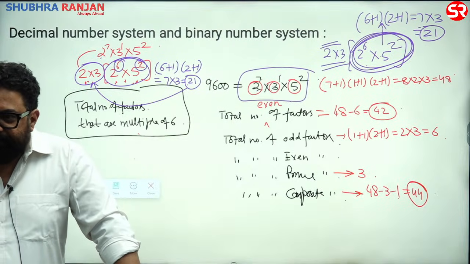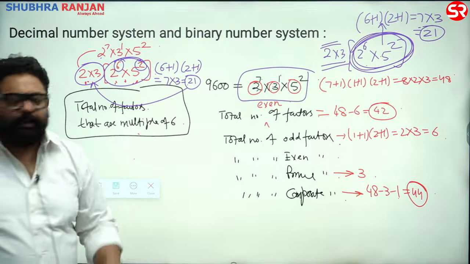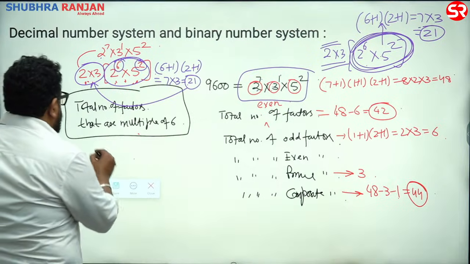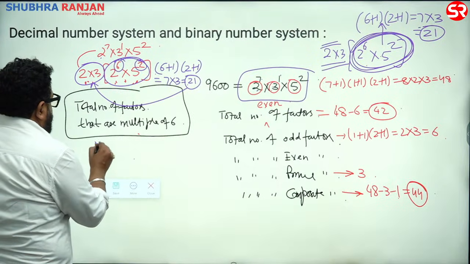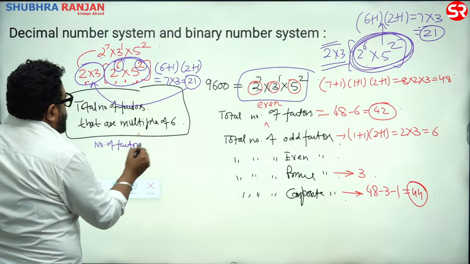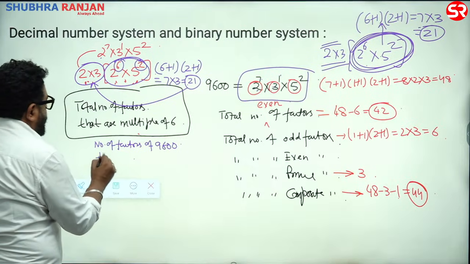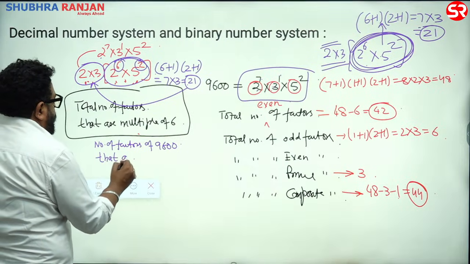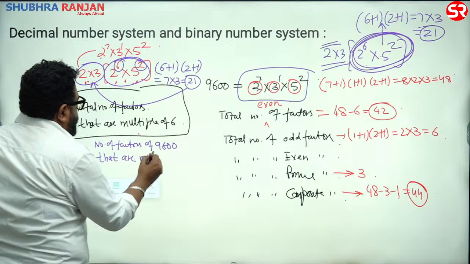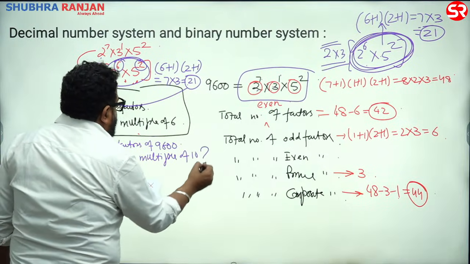Clear? Anything? All right, let's see. Find the number of factors of 9600 that are multiple of 10.